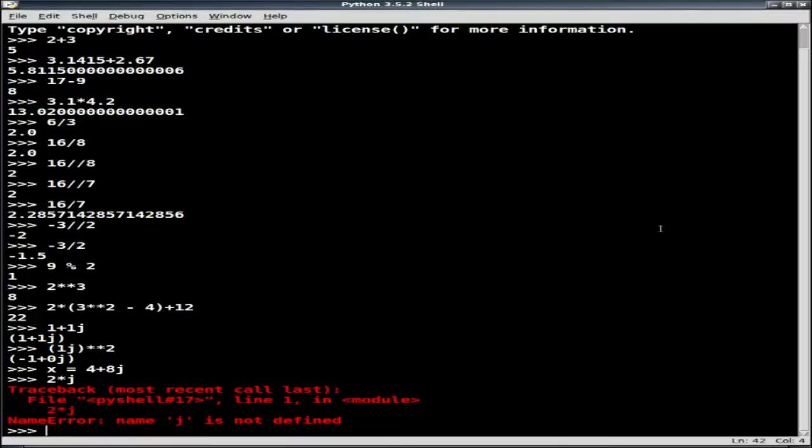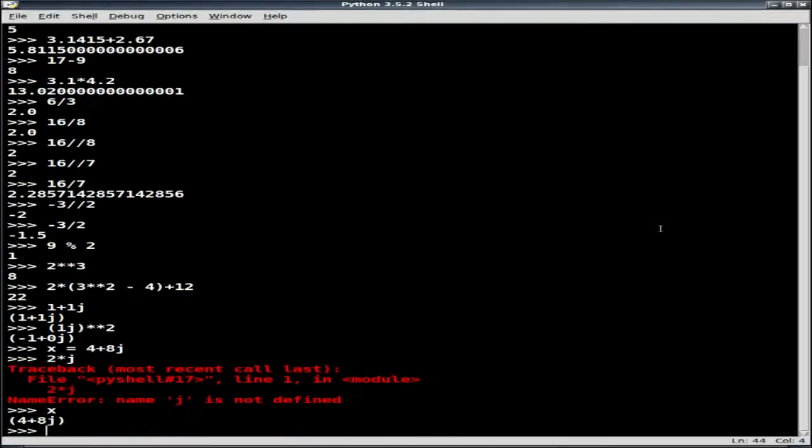And so for my value x, it's going to be the complex number 4 plus 8j. Of course, that thing has a real part and an imaginary part. Well, I can access those parts. They are attributes, so they're characteristic of this object, this complex number x, and I can access those using the dot notation.